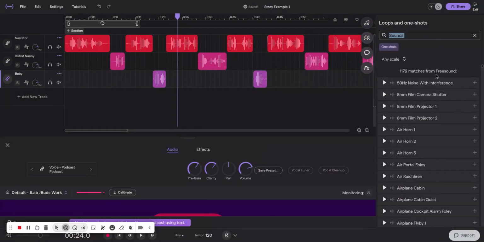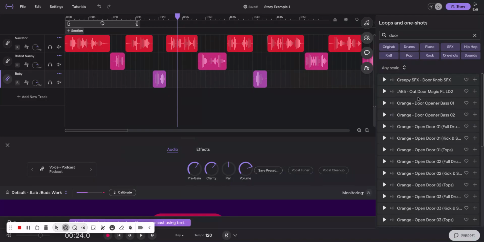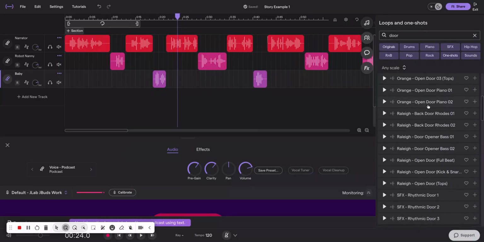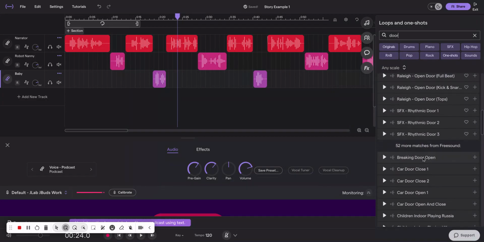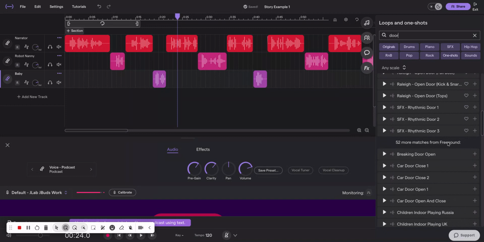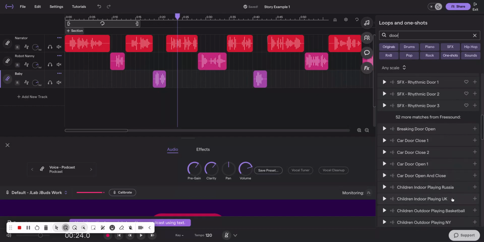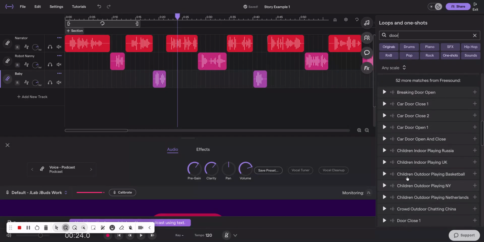This is going to open up the Loop Library, and from here we can search for what we want. So for example, I might want a sound of a door. Now, if I ignore where it says any scale, I'm going to come slightly further down where it says more matches from Freesound. Here is where we will find our sound effects.